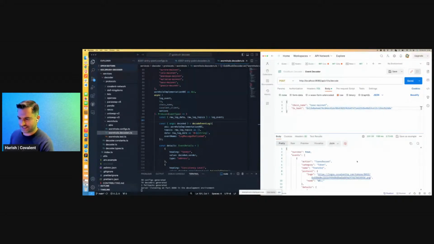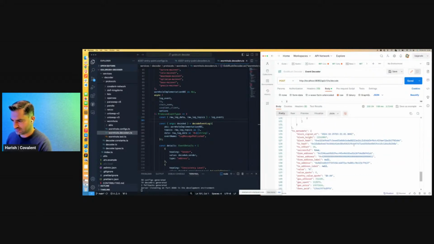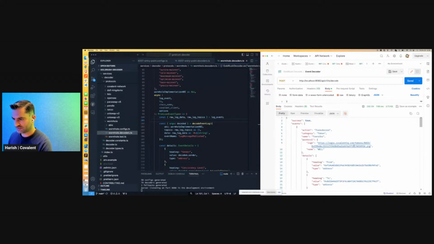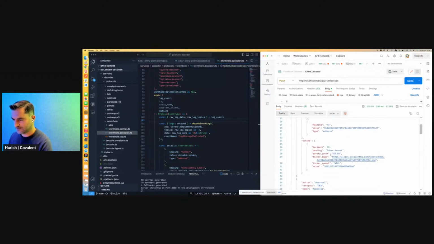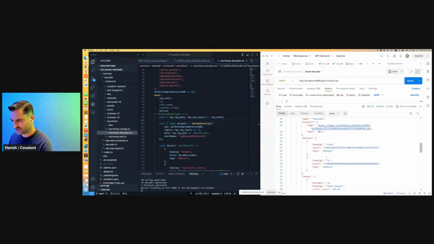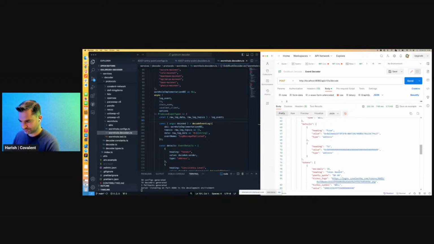So yeah, you can basically take this and apply it for any protocol. And then all you have to do is, that went by really quickly here. So here, yeah, you can see the shape that we kind of built out. So here's the transfer event detail. Here is the DEX approval that took place, the actual token that got transferred, who was transferred from, the amounts. So again, the ability to create a custom schema based on a transaction, and being able to do this across any protocol that you would want to include.